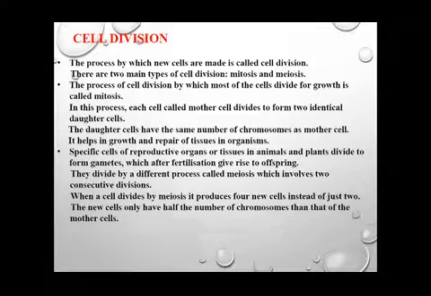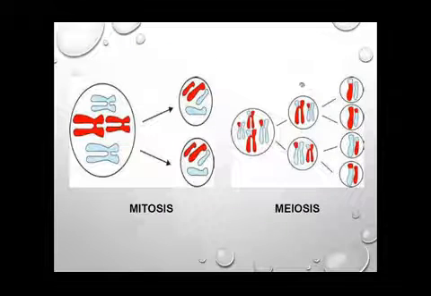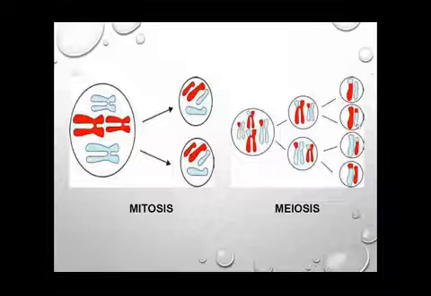Fine, let us see here. You can see two divisions are happening. Here only one division was there, but here two divisions are happening. And since two divisions are happening, how many daughter cells are formed from the mother cell? There is only one mother cell, and finally we are getting 4 daughter cells. Now you can see there is a decrease in chromosome number also. In the mother cell you can find 4 chromosomes. In the daughter cells you can find 2 chromosomes in each daughter cell, isn't it? So the number of chromosomes is getting reduced, and that is why meiosis is also known as reductional division.